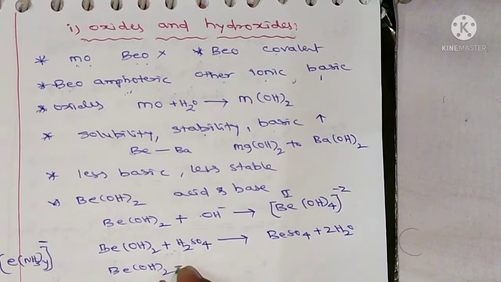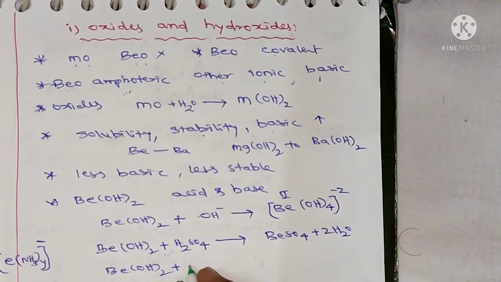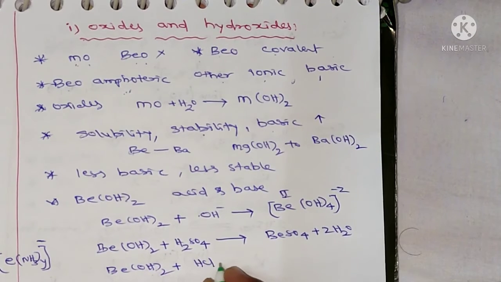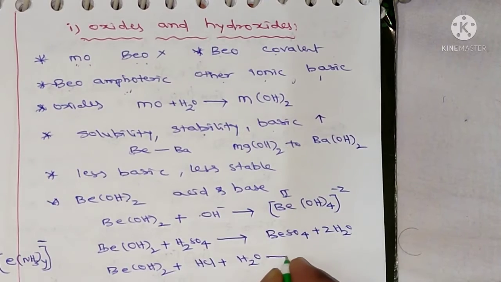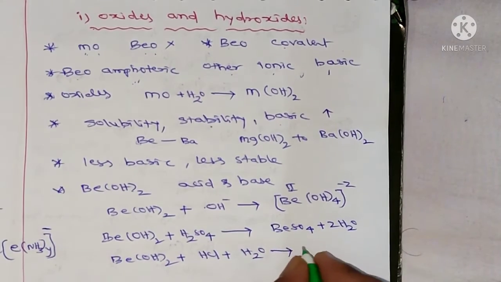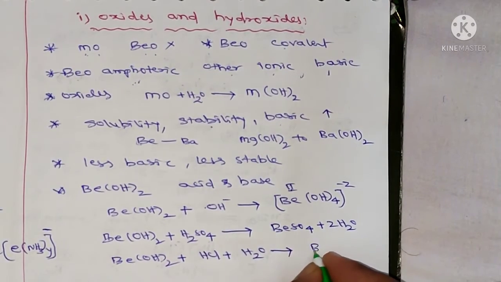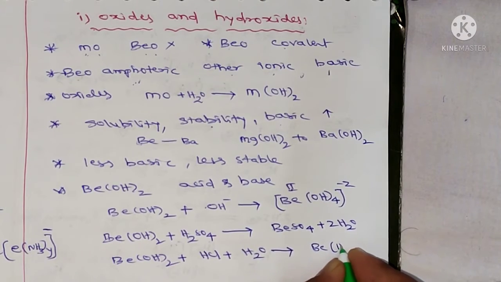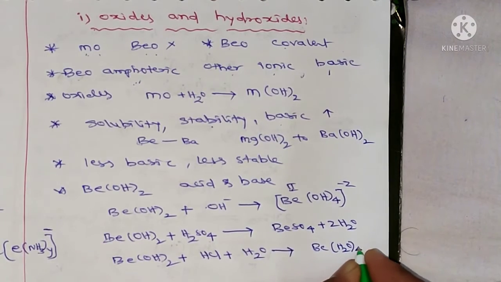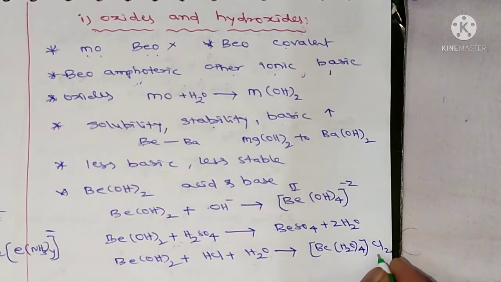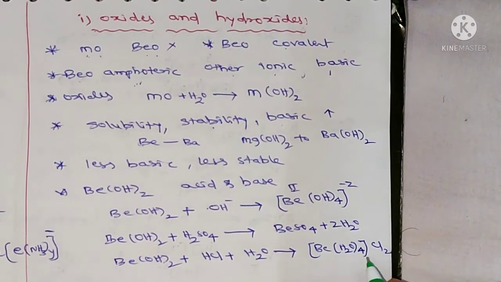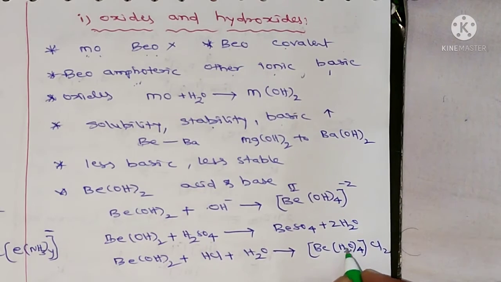And let me take another reaction. Be(OH) taken 2 times plus acid. Here I am taking HCl plus H2O gives rise to Be(H2O) taken 4 times and Cl2. So it is called tetraaquaberyllium 2 chloride.